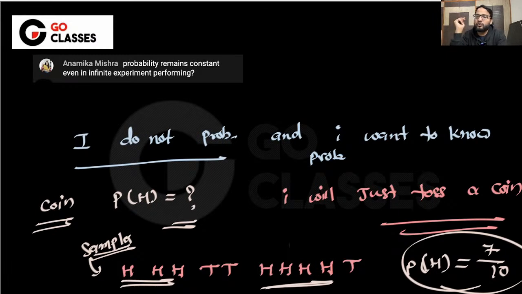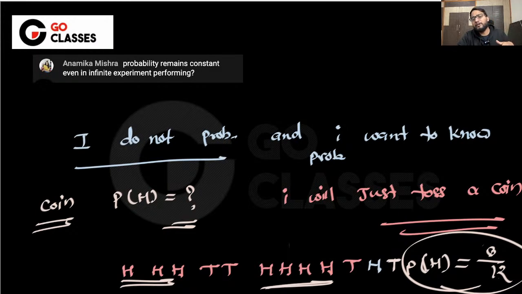Then someone suggests, why don't you toss one more time? You toss it, you get one more head. You will say, okay, most probably the probability is 8 by 11. Then someone says, toss one more time. Let's suppose you get one more tail. Then you will say, sorry, my probability is not 8 by 11, it is 8 by 12, because I just got one more tail. Out of the 12 tosses, I got 8 heads.